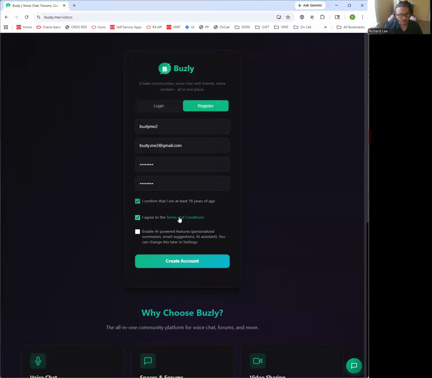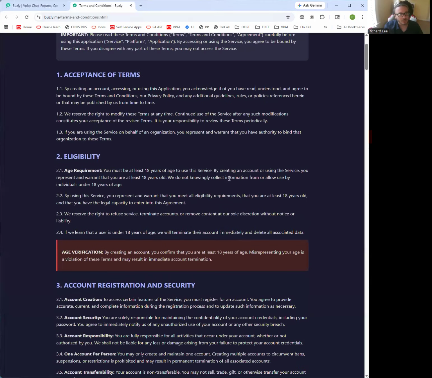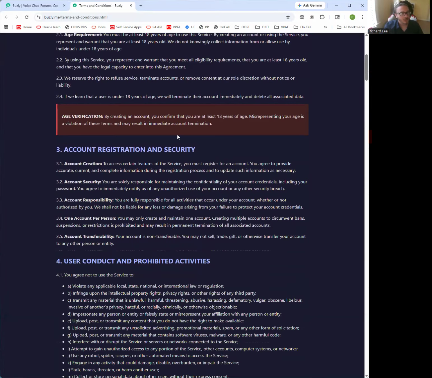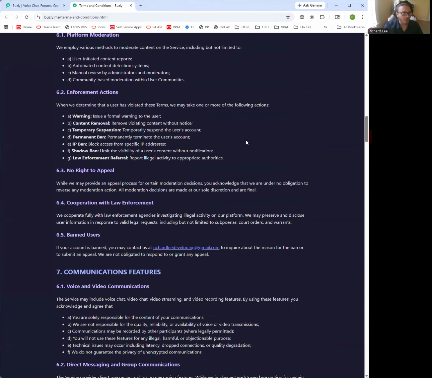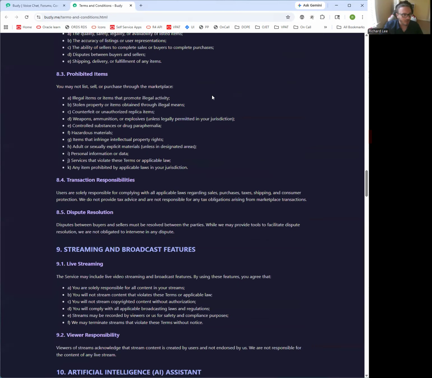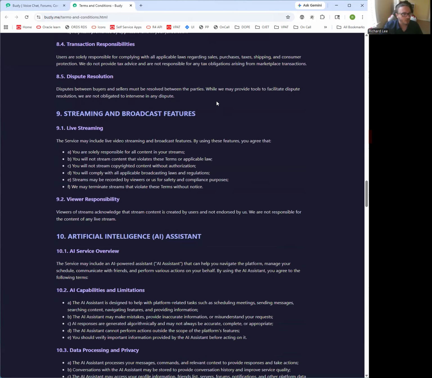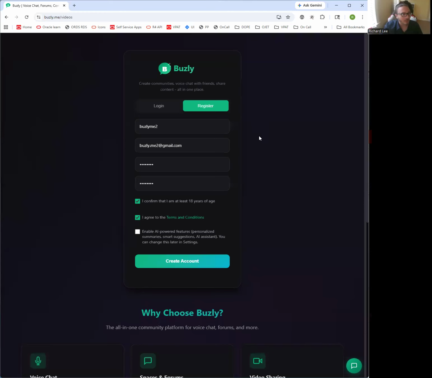You have to be 18 to use it, and there is a terms and conditions. It's basically there to protect me in case somebody uses it to do something illegal, or uses it under the age of 18 and gets in some trouble. There are all kinds of things that can happen when you build a social media app that I don't even want to imagine, because I'm not that kind of person, but people can use it abusively, so I want to protect myself and others when they're using it. So I'm going to go ahead and create my account.